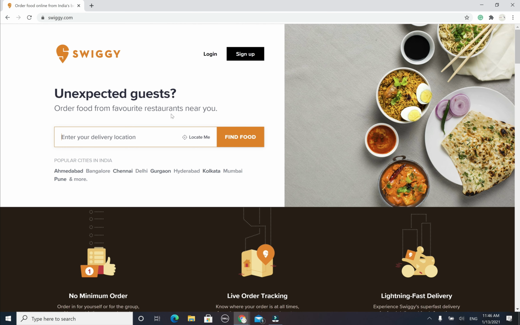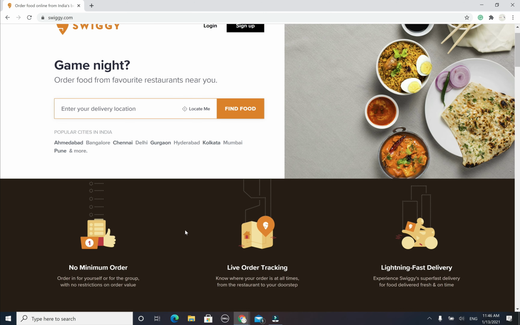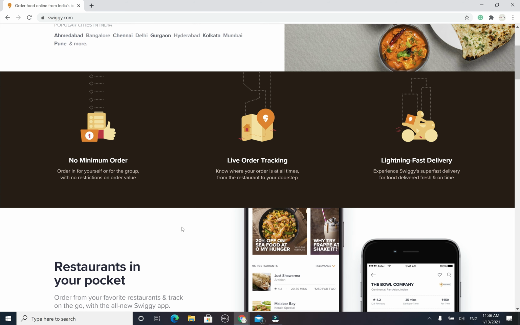Even if you want to order any kind of food, I don't need to explain what Swiggy is. Swiggy is a food ordering mobile app or website. If you're staying in any city or town, you can use this app to order food from the nearby restaurants. The person goes to the restaurant, gets the food for you, and then delivers it to your home address. This is how the app works. So these people require delivery boys, or we can say delivery staff.